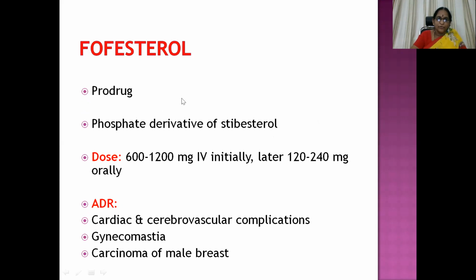Fosfestrol, that is a prodrug, phosphate derivative of stilbestrol, dose to be given is 600 to 1200 mg IV initially, later 120 to 240 mg orally. Adverse drug effects with this molecule are cardiac and cerebrovascular complications, gynecomastia, and carcinoma of male breast.